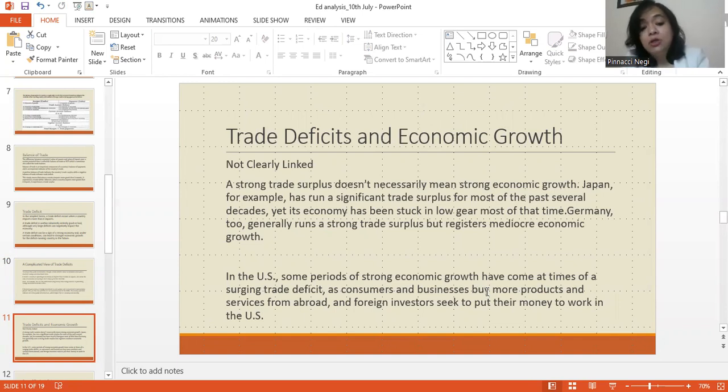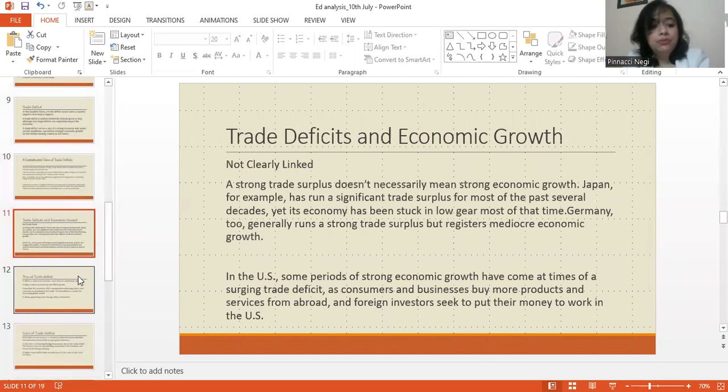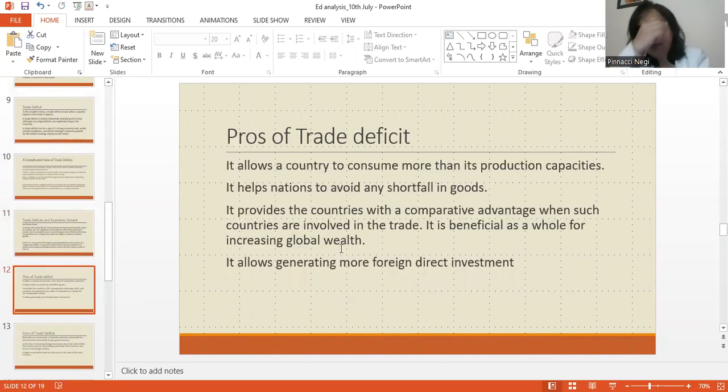If you look at the US, some periods of strong economic growth have come at times of surging trade deficit. Even though the US has been consistently running a trade deficit vis-a-vis other countries, particularly countries like China, yet students, we know that it is one of the most economically developed and sound countries in the world, right? So there is no clear link between trade deficit and economic growth.